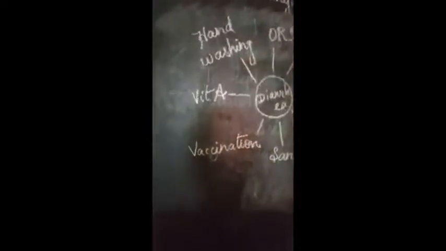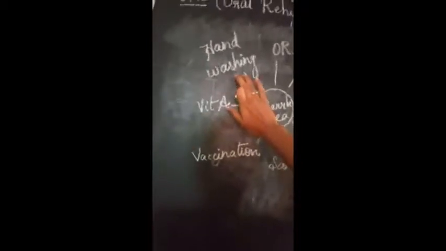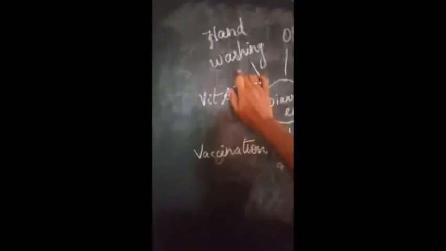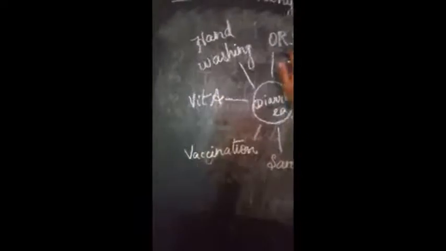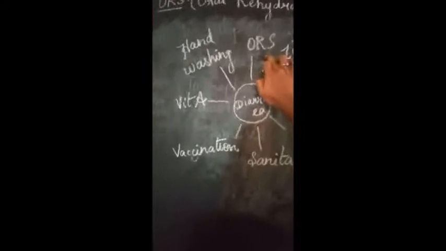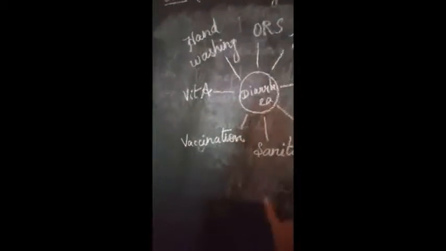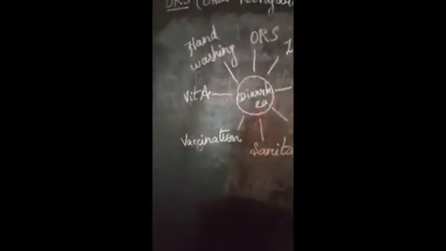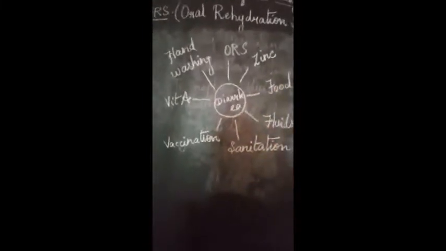And then hand washing. As I said, hand washing is very important. Then and there, after playing they should wash their hands immediately, and before eating and after eating. Whenever it is essential, they should do it properly, and regular washing of hands is very important. And then the last one is ORS, which means to regain the water loss and fluid loss in our body. These are all the diarrheal causes. Mostly, if anything is lost, the diarrheal disease will be caused by it. So everything should be maintained properly for children to be healthy.